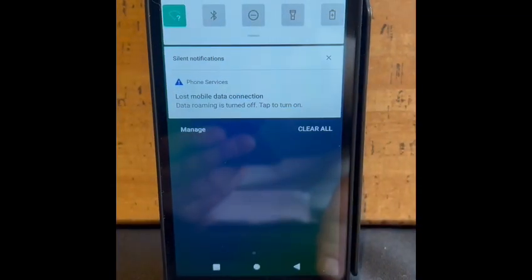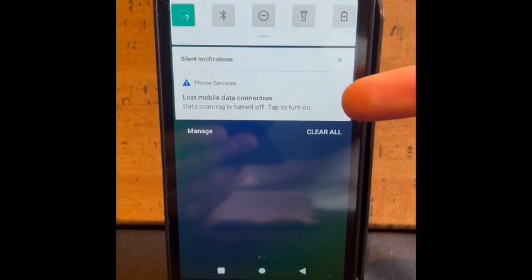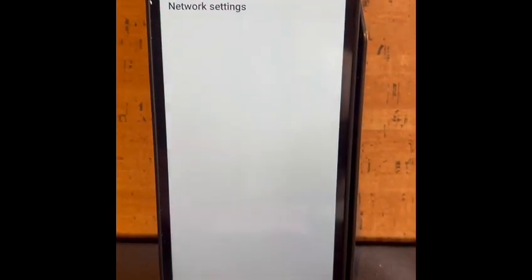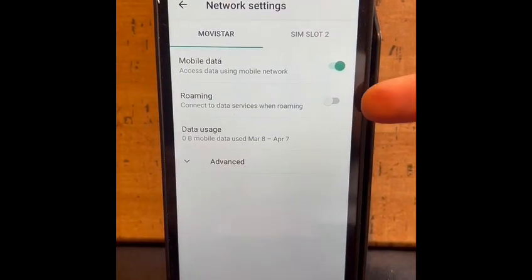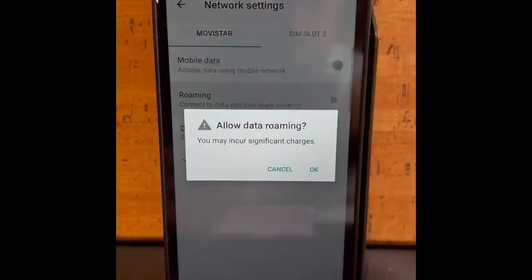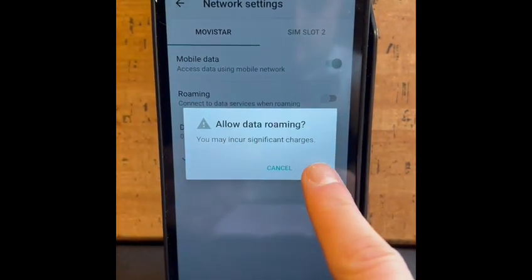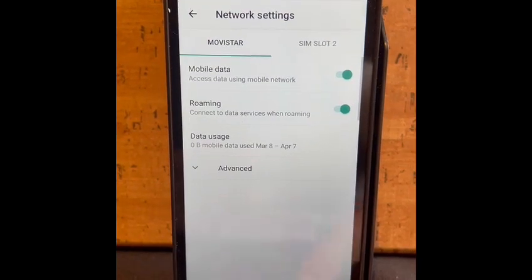Swipe down from the top of the terminal. Look for Lost Mobile Data Connection and press. Ensure that mobile data and data roaming are turned on. Press the Home button.